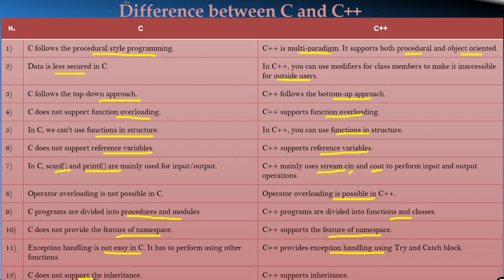C does not support inheritance, but C++ supports inheritance. With the help of inheritance, we can create new classes from existing classes, but in C we cannot create new classes from existing classes.